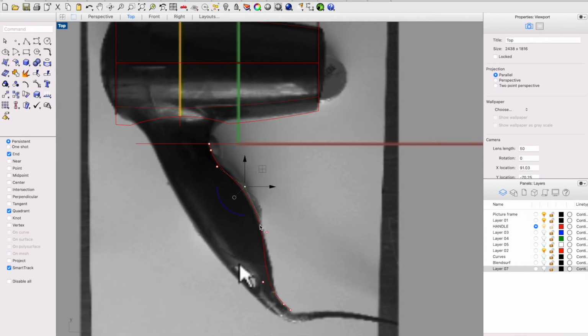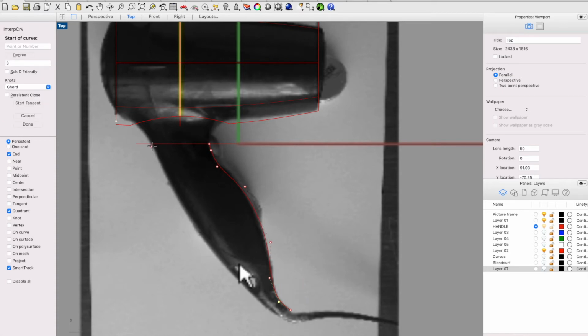You can edit the curvature using the control points and moving them with the gumball. We can use the arrows or we can use this square.